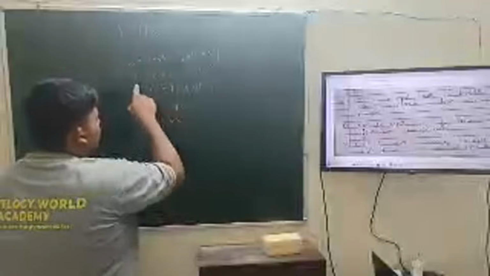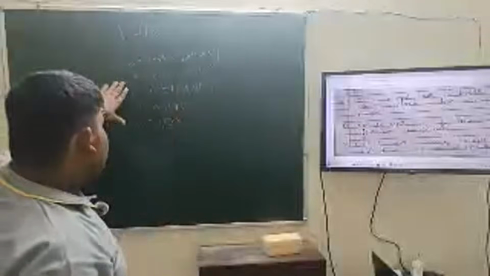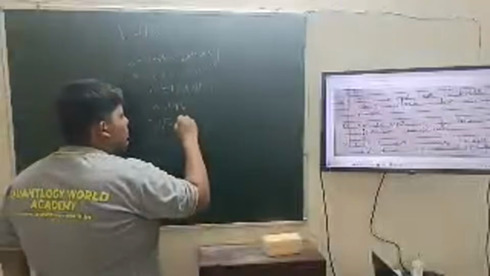So perimeter is a plus b plus c, and area is half. Let's say b is the base and c is the height, so half asterisk b asterisk c.